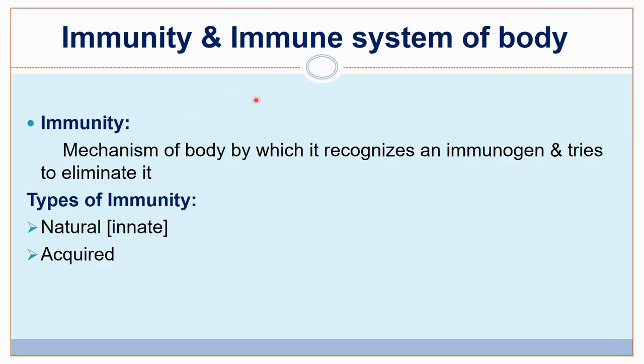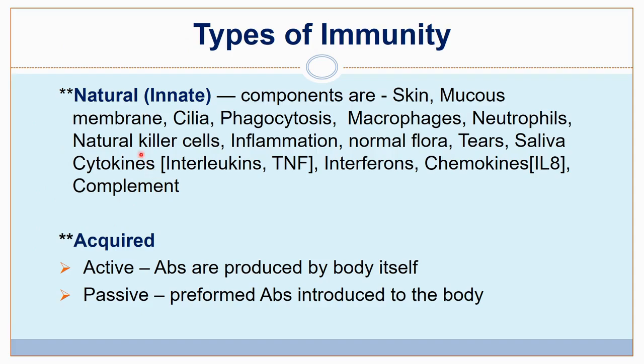Let's discuss the immunity and immune system of the body before going to the vaccination in detail. Immunity is a mechanism of body by which it recognizes an immunogen and tries to eliminate it. Types of immunity: one is natural, innate or the inborn immunity, and another is acquired immunity. The natural or the innate immunity is inborn.